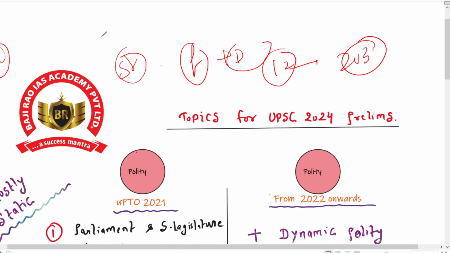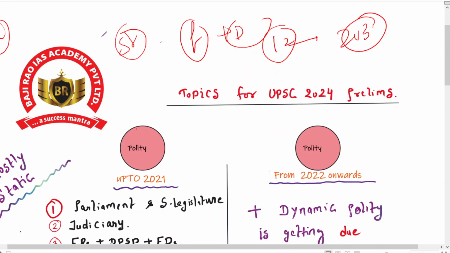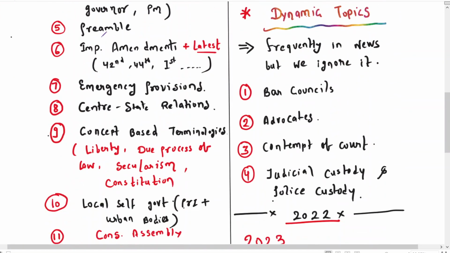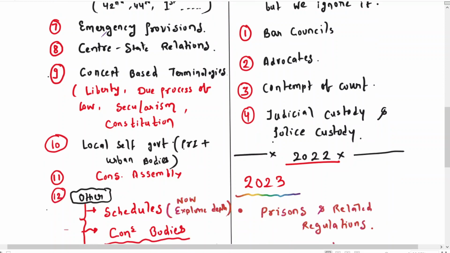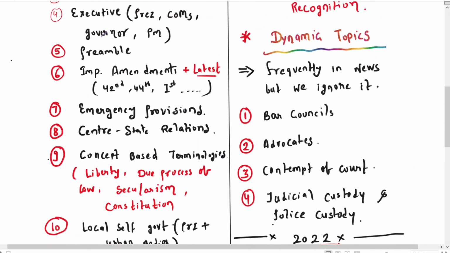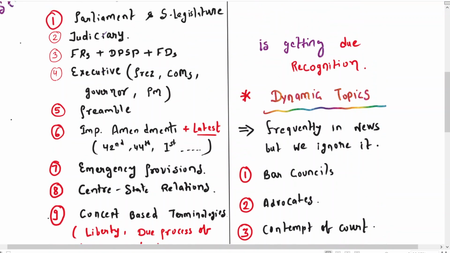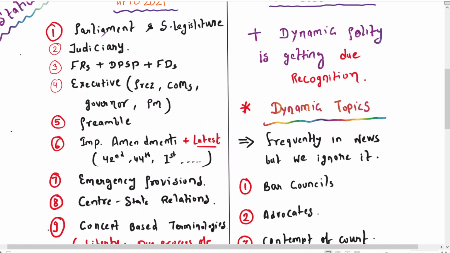So without wasting our time, let us start to discuss. First of all, here you can see in the PDF there are only 12 topics you have to focus upon. In the second portion, in the right section, you can see that we have added the dynamic polity, because in the prelims paper the dynamic polity is getting due recognition. So we have tried to develop some of the dynamic topics and where UPSC is asking the questions from. We have also tried to decode that, and definitely it will help you.